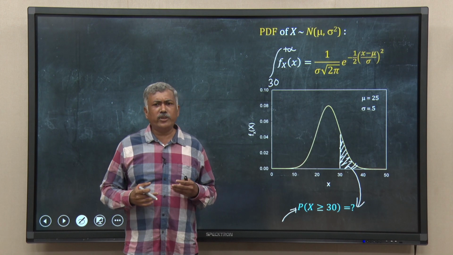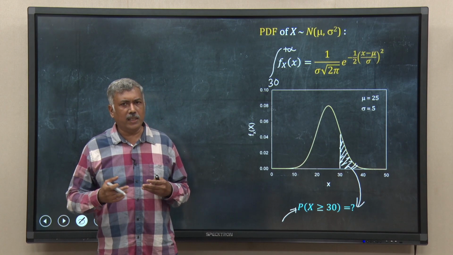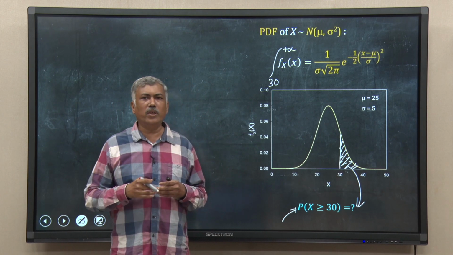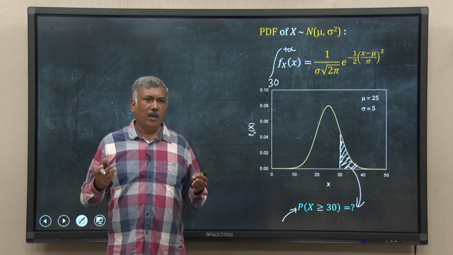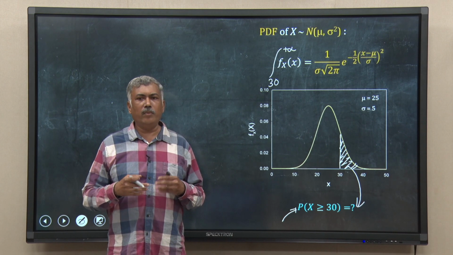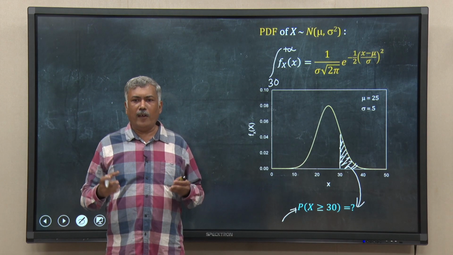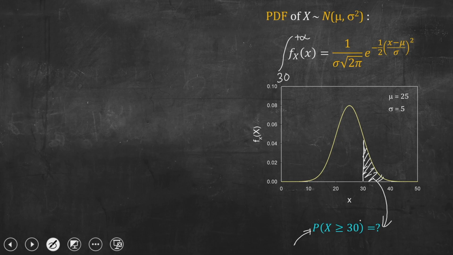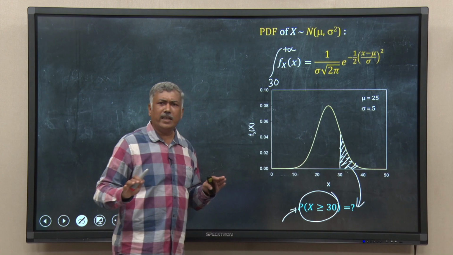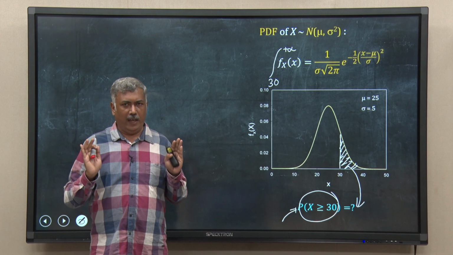The good thing is actually you do not need to do this integration yourself, even if you know how to do the integration. There are lots of calculators available online or some offline software where you can plug in the value of mu and sigma, and then you can ask for this range and they will integrate it for you and you will get the probability value, right.